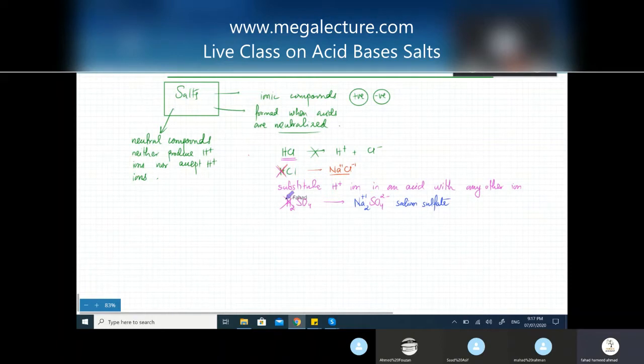Then you have, let's take another example. HNO3, you want to make a salt out of it. You get rid of the H, you're left with NO3 minus 1. You can remember the charge. Charge is given, this is a nitrate ion. So what do you replace the H with? Replace it with, let's say we replace it with magnesium, a group 2 metal, which is 2 plus. So the formula would be MgNO3, and it's going to be twice.